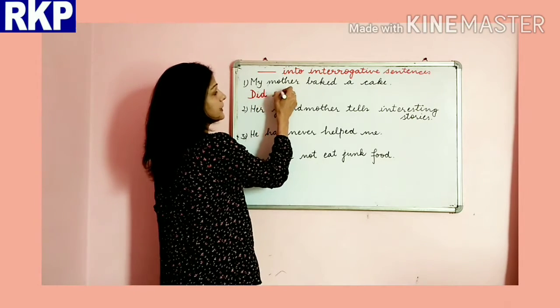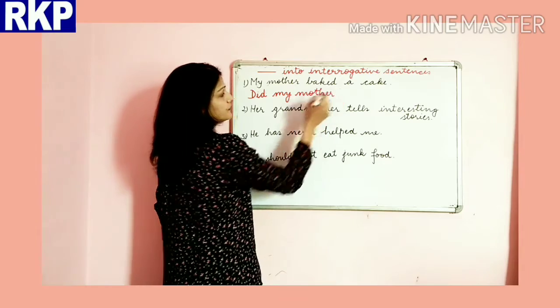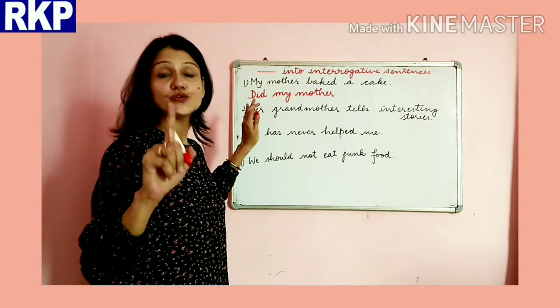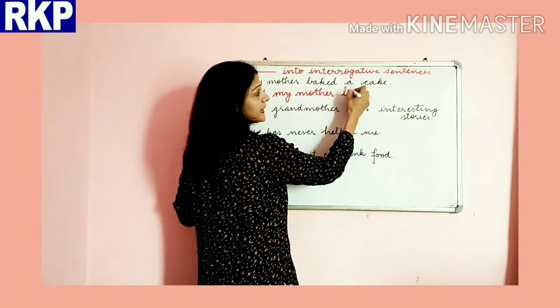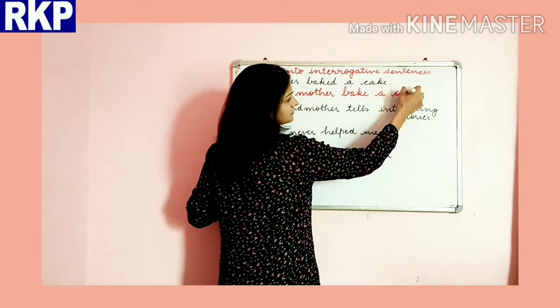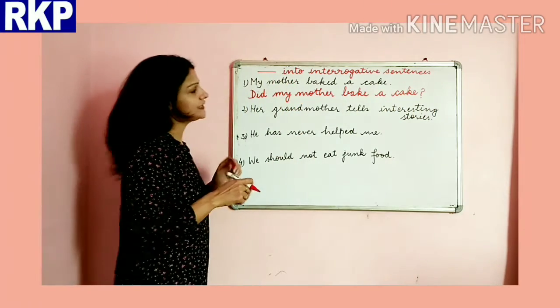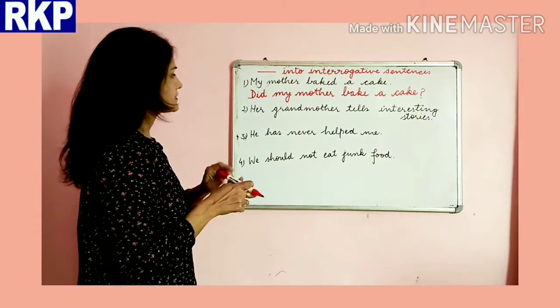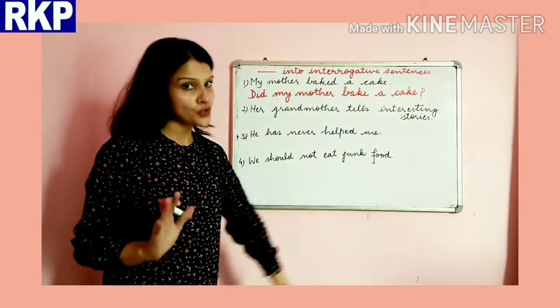Did my mother, and with did we use first form of verb, right? Did my mother bake a cake? And a question mark. Alright. Next is her grandmother tells interesting stories.